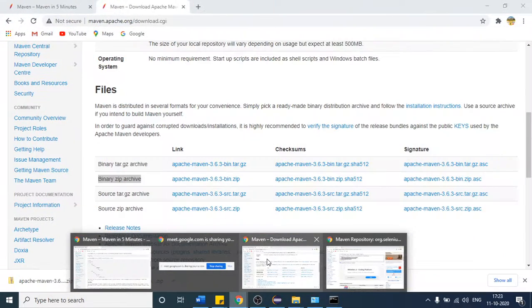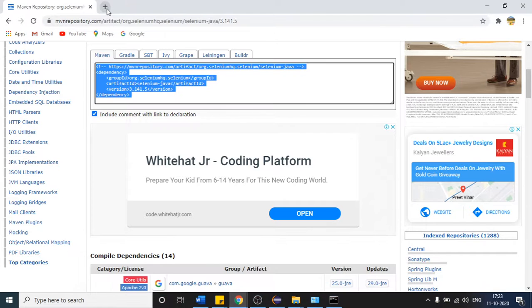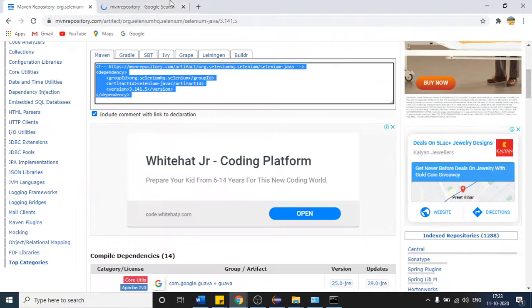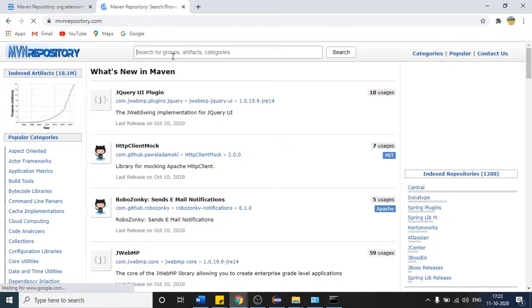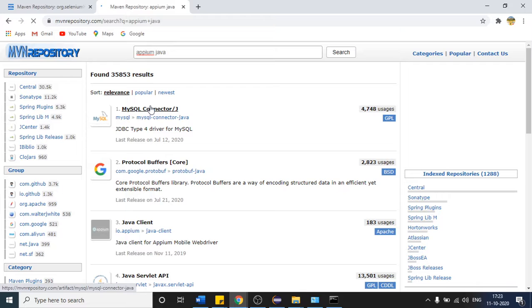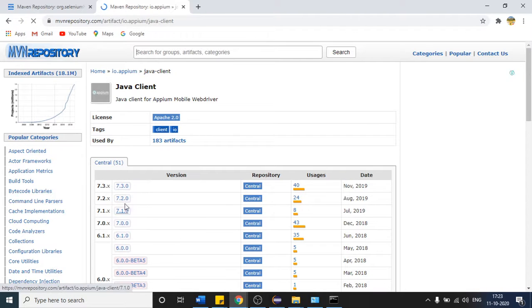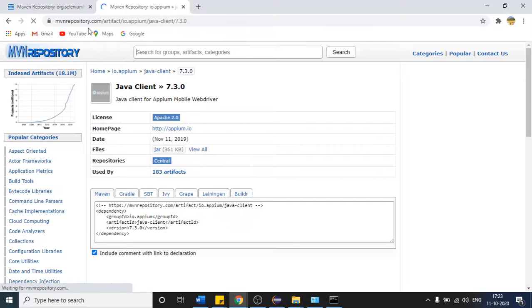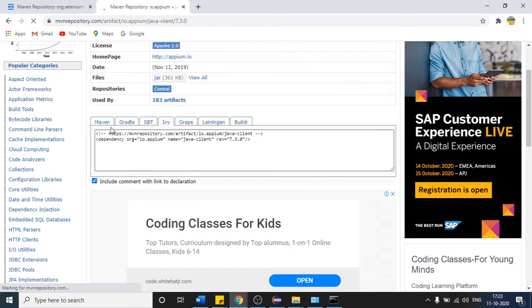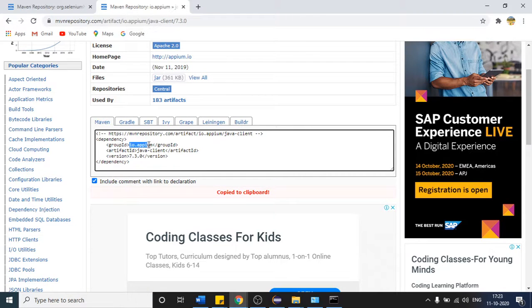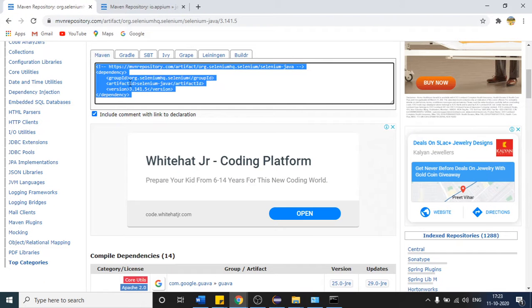If you want to work with mobile automation, there is one tool called Appium. I hope many of you have heard of it. If you want to work with Appium, you have to get the Appium jar. If I'm using the language Java, and I open this, likewise there can be many projects for Appium. It is having some different kind of file. So again, how will Maven recognize that you want to use this project jar? This is the project name. Likewise, this is also one of my unique project names, you can say.